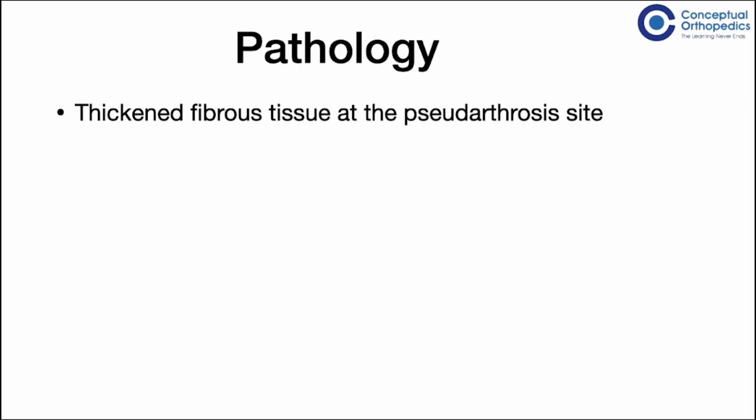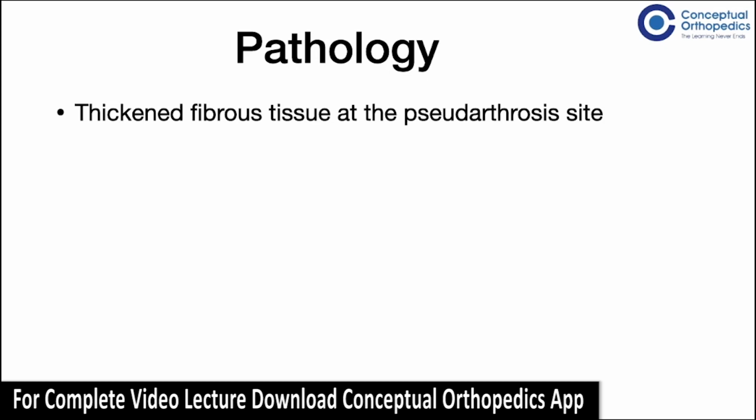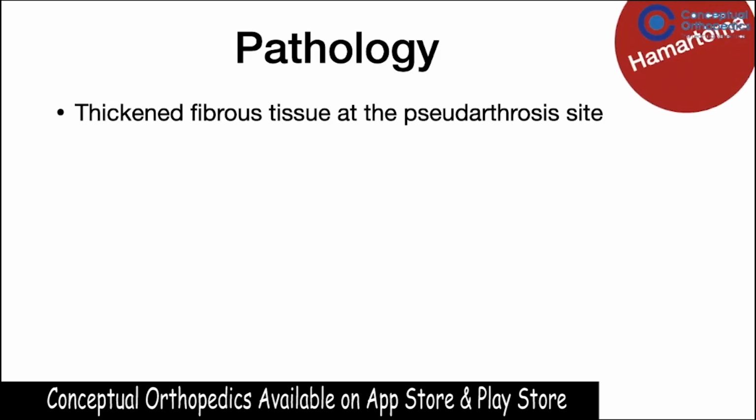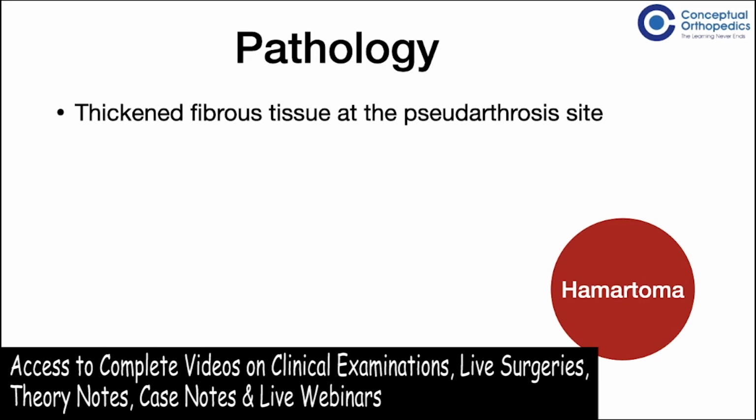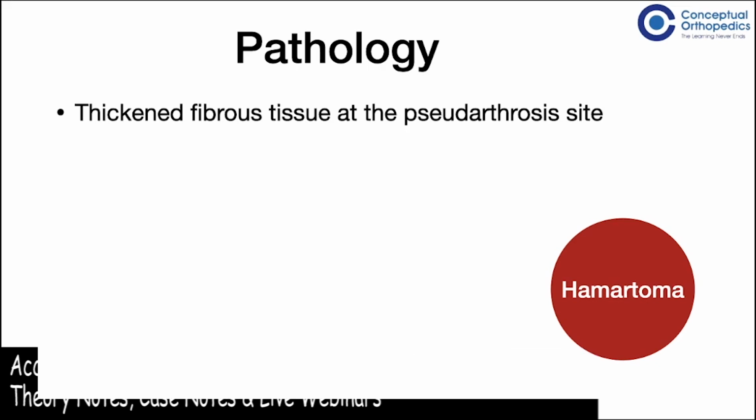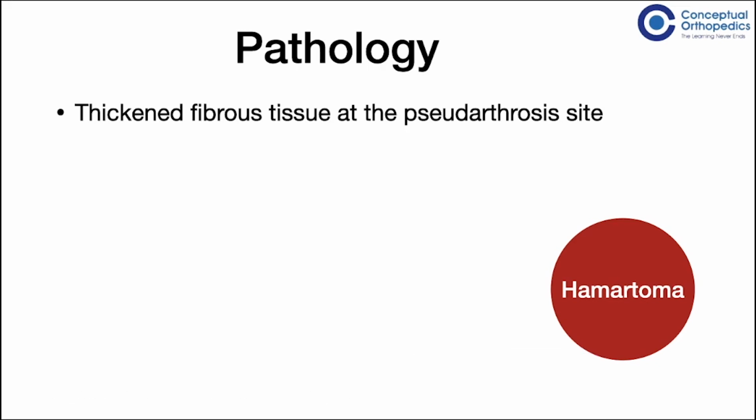Coming to the pathology, Codevilla was the first to recognize that the periosteum in CPT is diseased. Other authors have also described a thickened, adherent periosteum that constricted the tibia and the fibula, causing atrophy and leading to fracture and pseudoarthrosis. This thickened fibrous tissue at the pseudoarthrosis site is a hamartoma. The fact that this fibrous constriction site is universally present has suggested to some investigators that the primary pathological lesion is in the periosteal structures around the tibia rather than the bone itself.